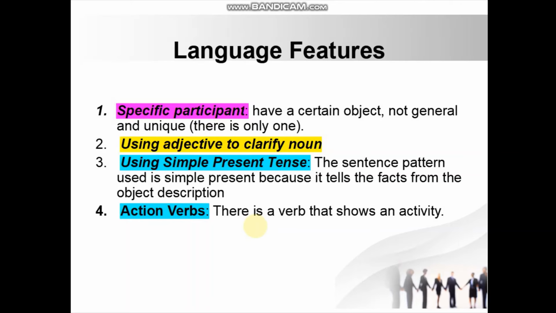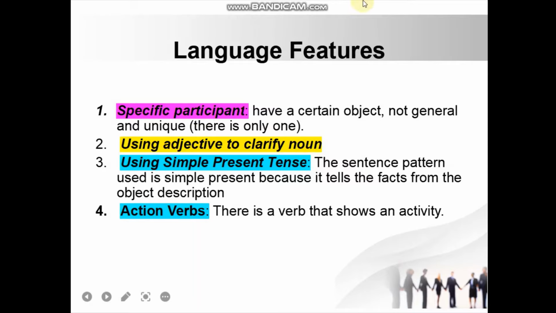The next we are going to talk about language features in descriptive text. There are four. Please remember it. So what is number one? Number one is specific participant. It means that descriptive text has a certain object, not general, and unique. What does unique here mean? Unique is there is only one.